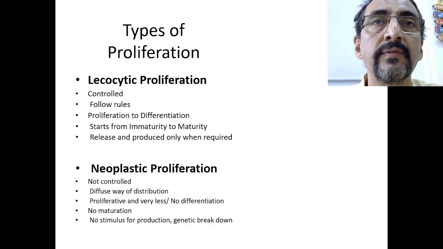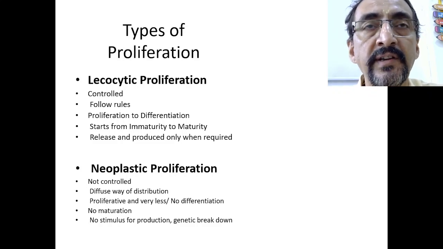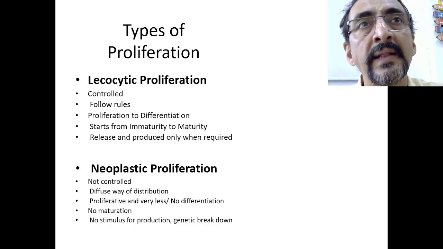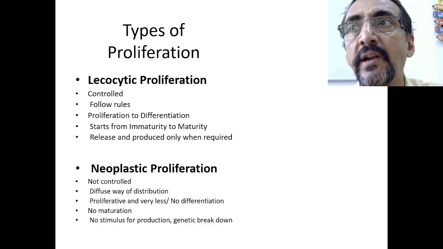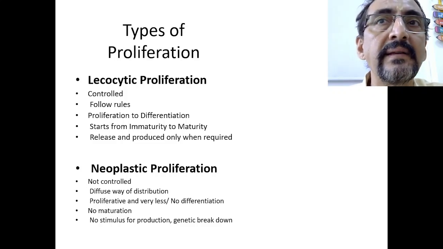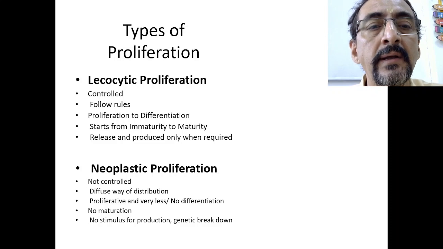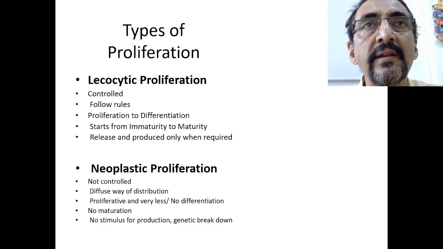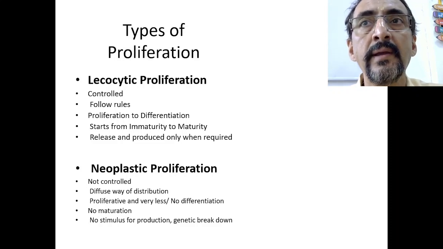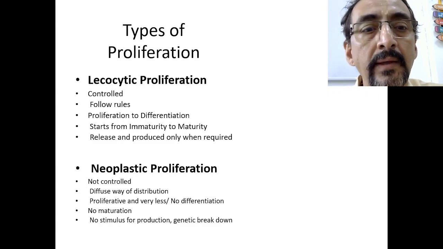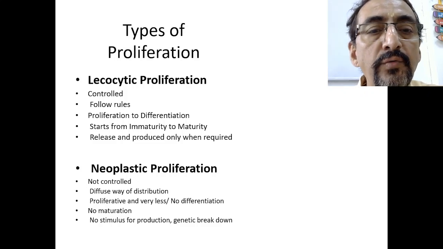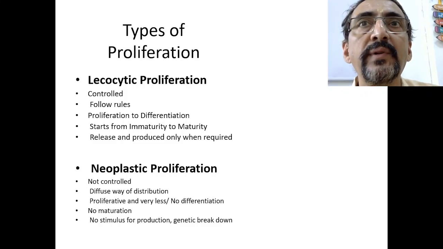There should be release of some stimulation, some genes will produce ribosomes, and those ribosomes will produce the related proteins. Like that, things are totally under control. But in neoplastic, no rules are followed. The cell divides on its own, without any stimulus, without any control, without any command, and the distribution is also very diffuse.